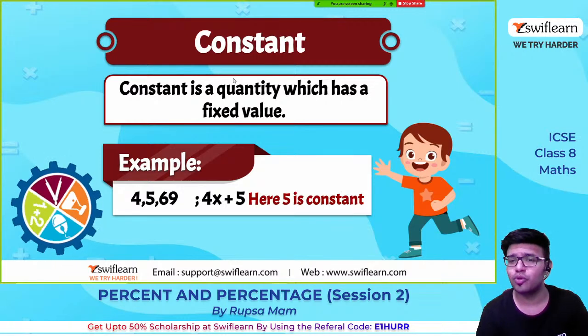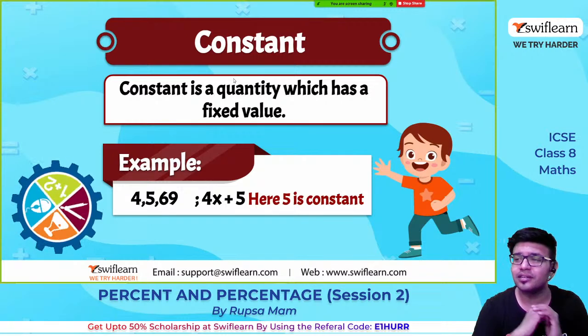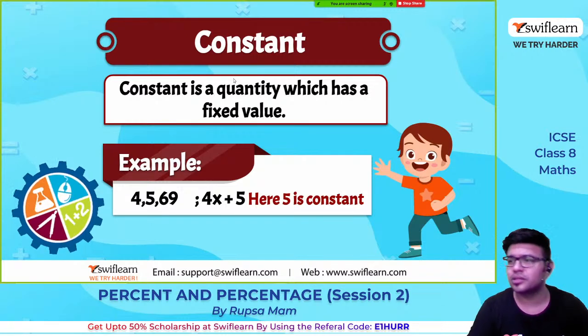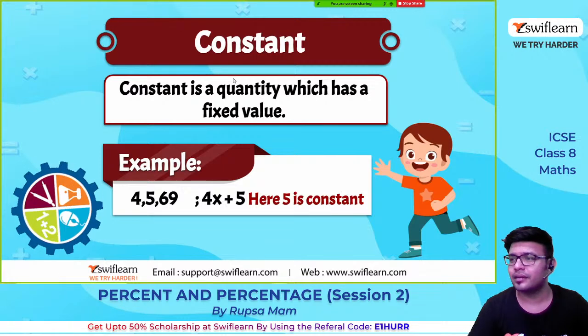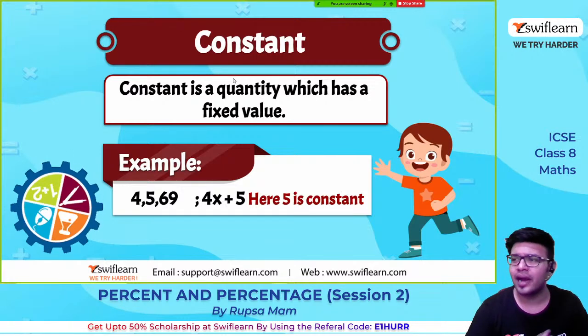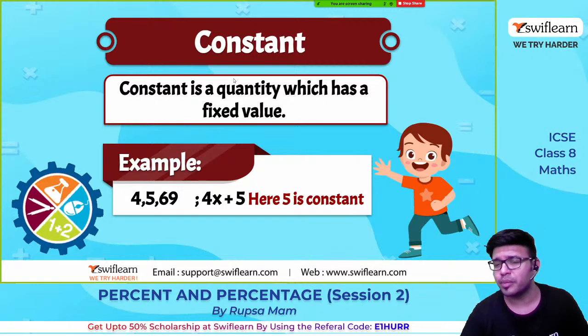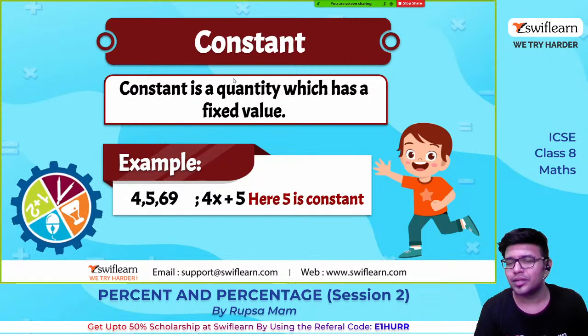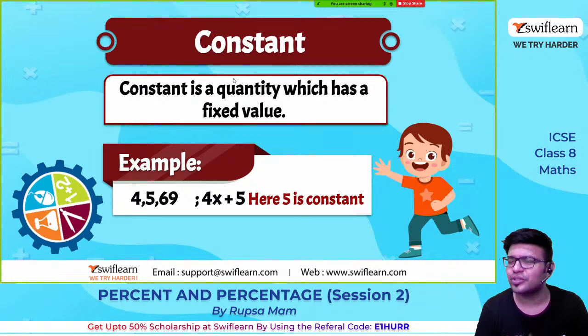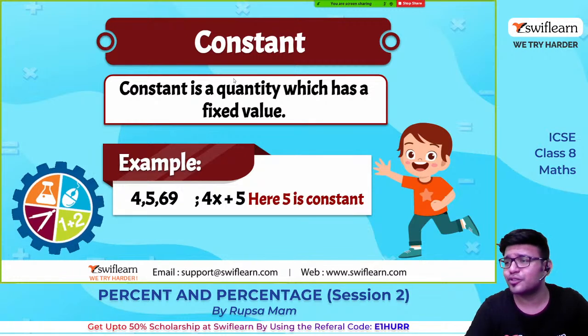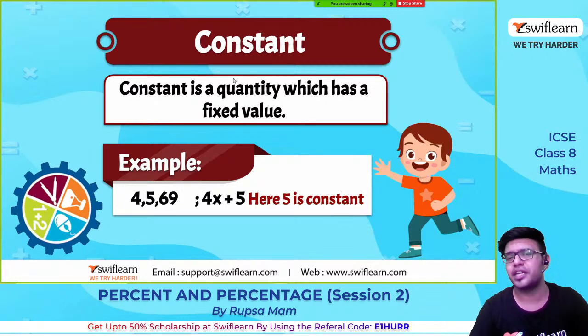So the Guinness Book of Records, to measure the tallest person and the shortest person, takes height measurements 5 times in 24 hours, at different times, after sleeping and after waking. So what is constant? Constant is a quantity which has a fixed value, which doesn't change.